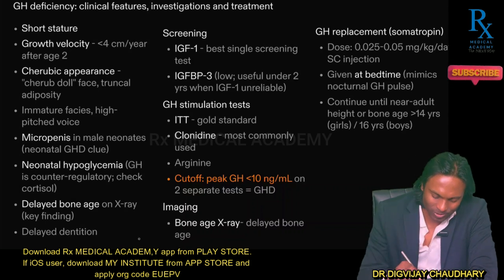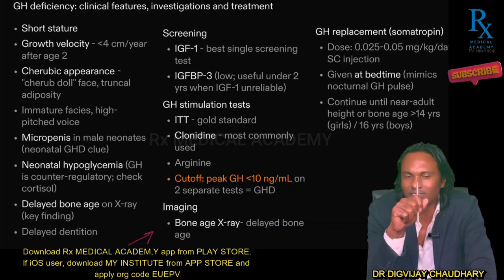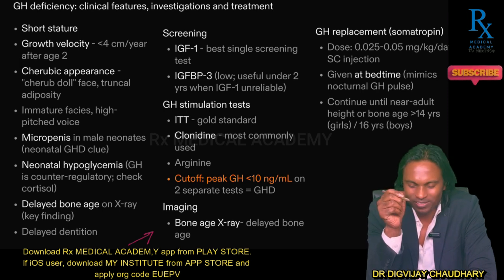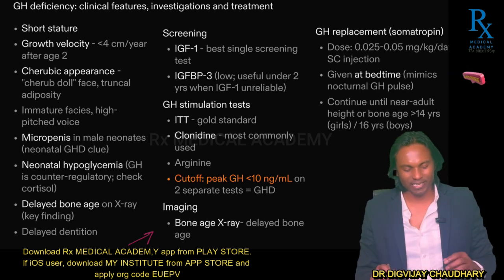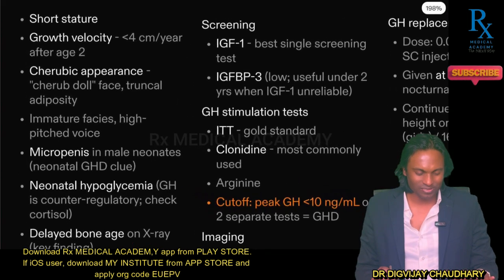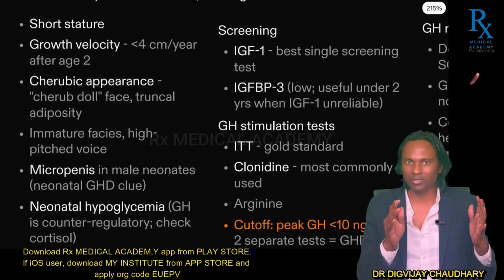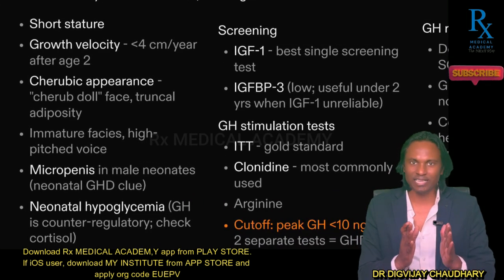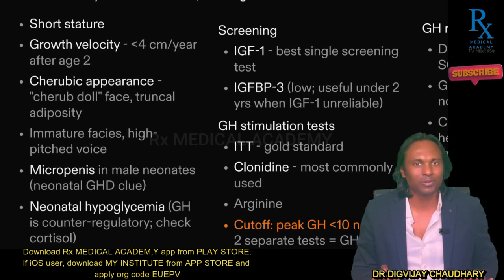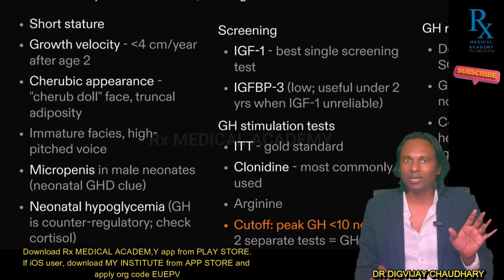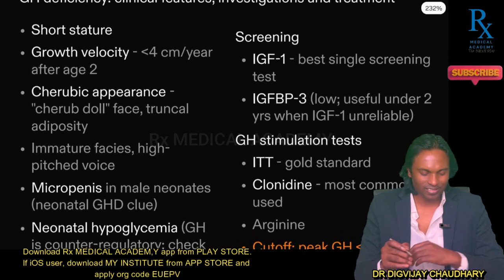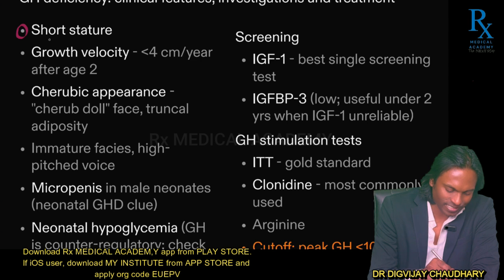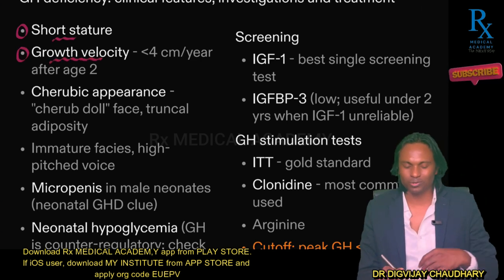Okay, this particular slide is the most important slide in the discussion on growth hormone deficiency. Therefore, I will keep on displaying this slide again and again. By common sense, you can relate that in growth hormone deficiency there will be less IGF-1, that is insulin-like growth factor 1, resulting in less growth of bones, resulting in short stature, that is dwarfism, and therefore the growth velocity will also be lesser.